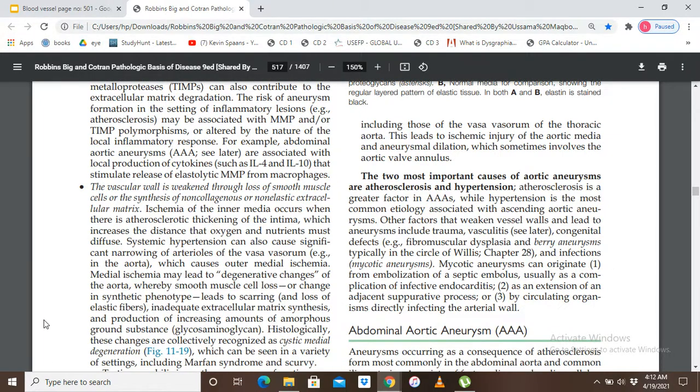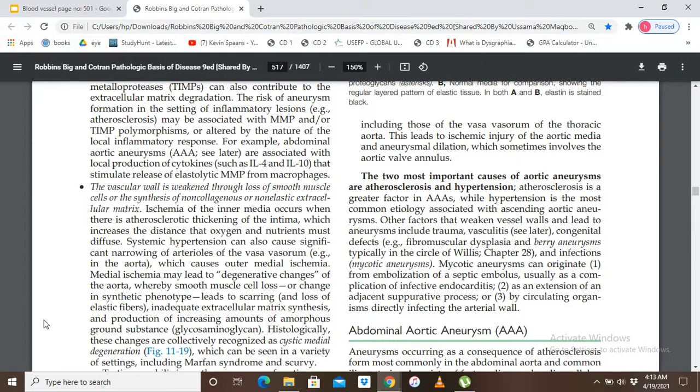Medial ischemia may lead to degenerative changes of the aorta, whereby smooth muscle cell loss or change in synthetic phenotype leads to scarring and loss of elastic fibers, inadequate extracellular matrix synthesis, and production of increasing amounts of amorphous ground substance glycosaminoglycans. Histologically, these changes are collectively recognized as cystic medial degeneration.